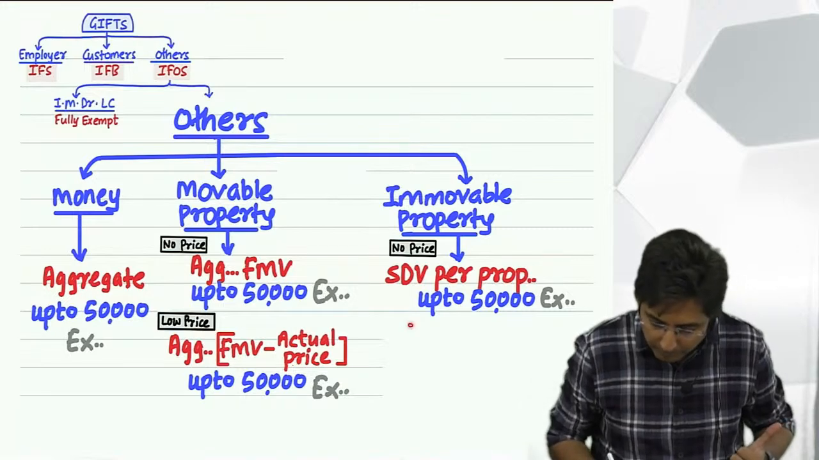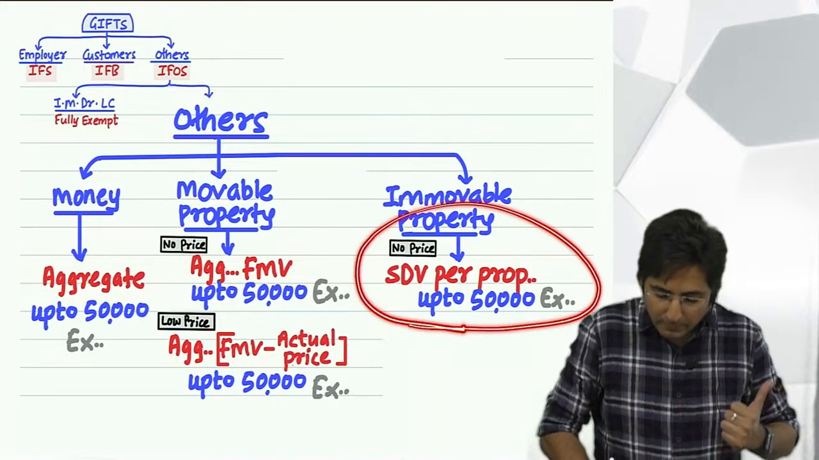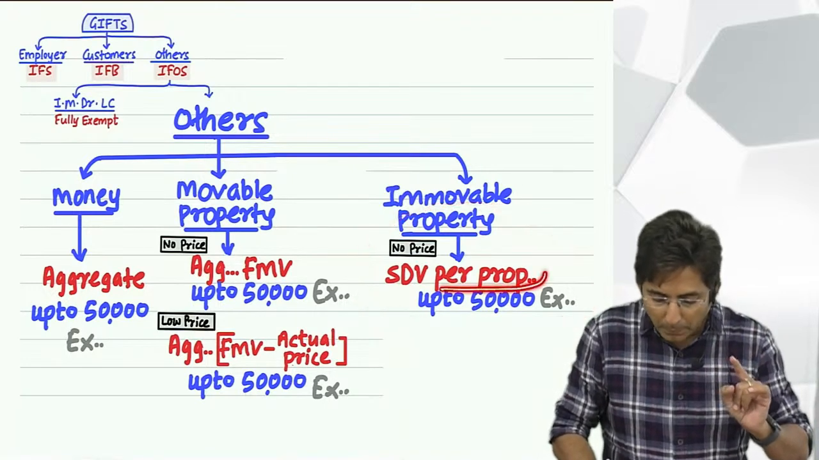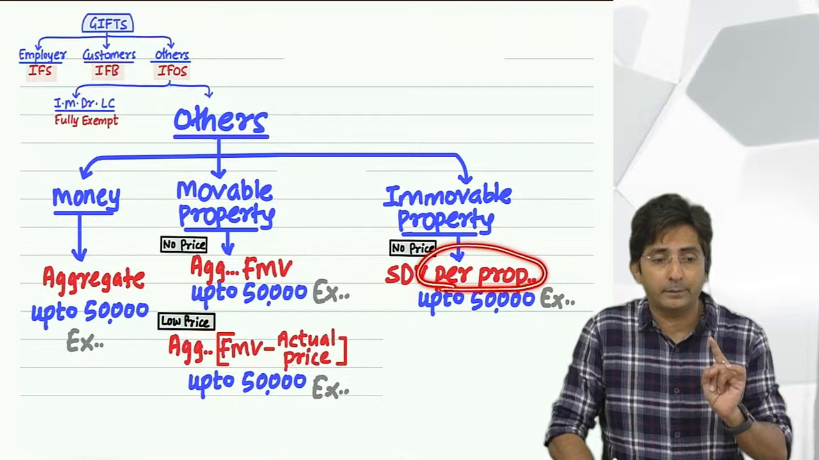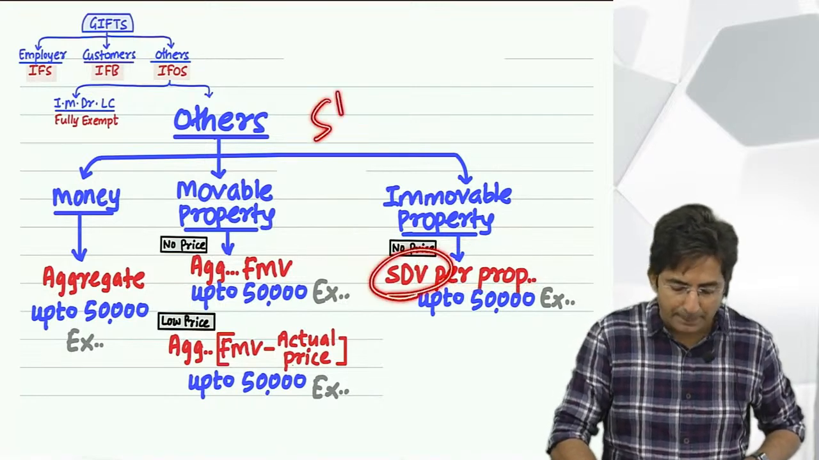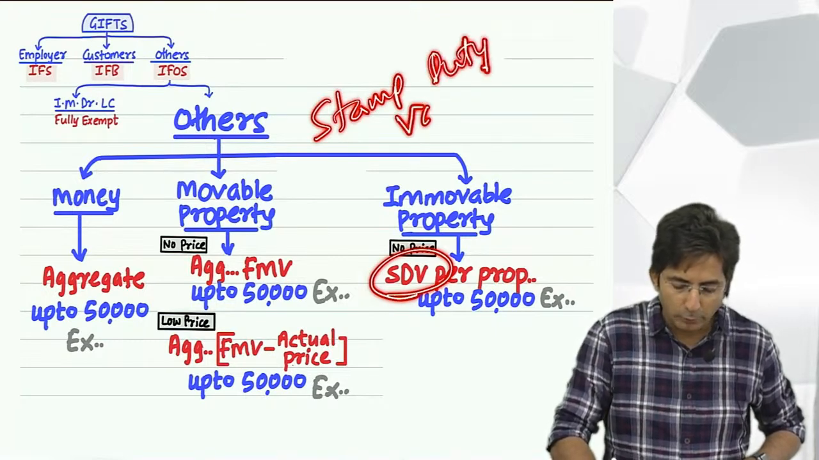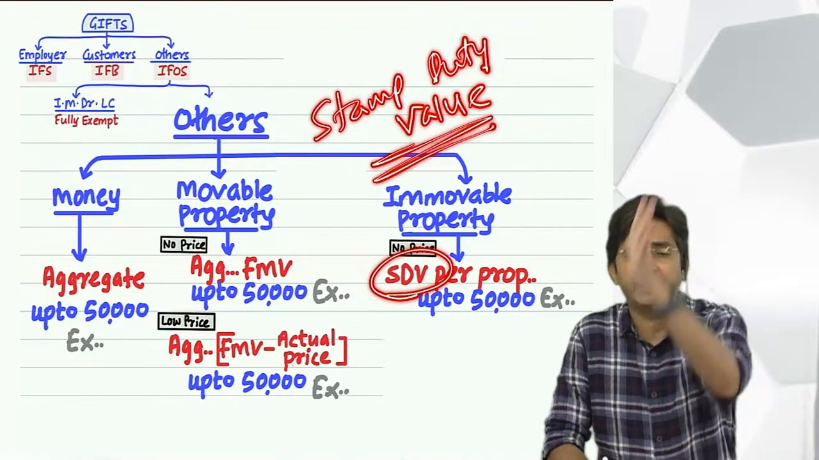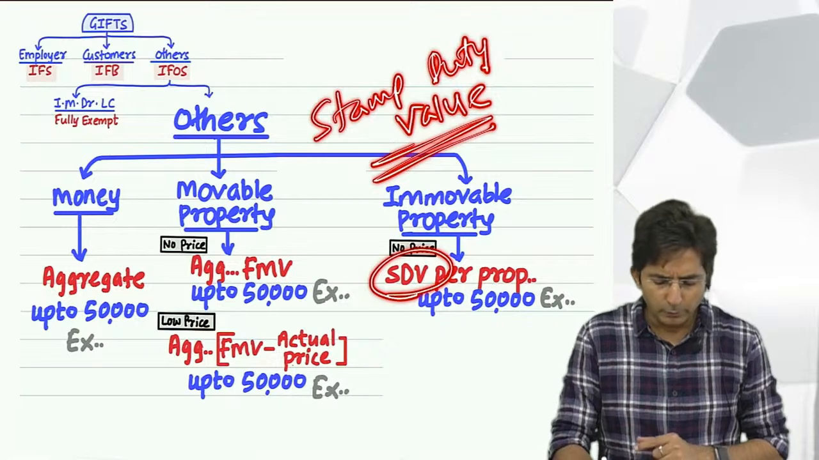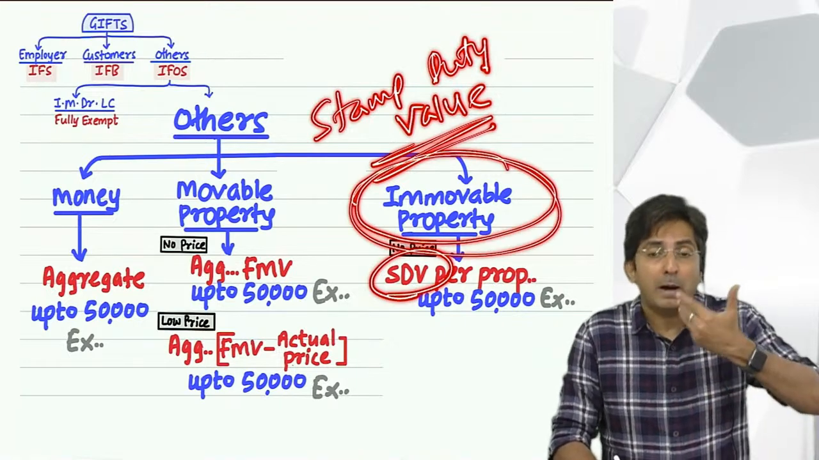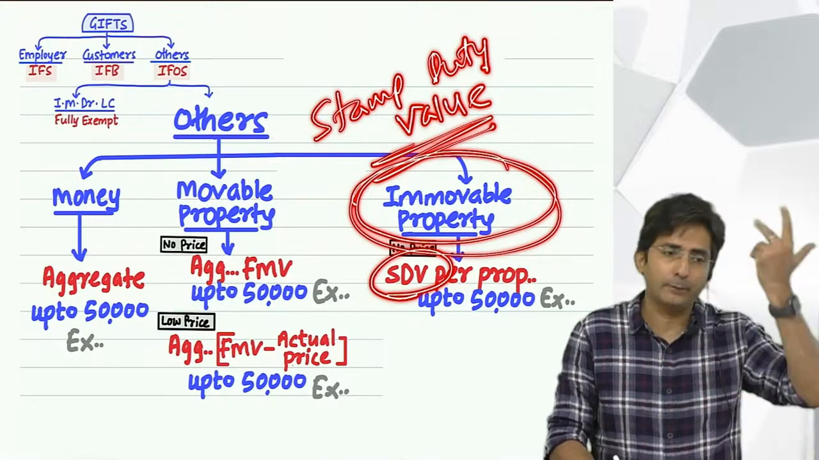See. Read what I have written here. What is SDV, I will explain. But per property you have to see. Per property. Okay. Now see, SDV means stamp duty value, which is nothing but the market value only. But whenever it is immovable property, we call market value as stamp duty value.